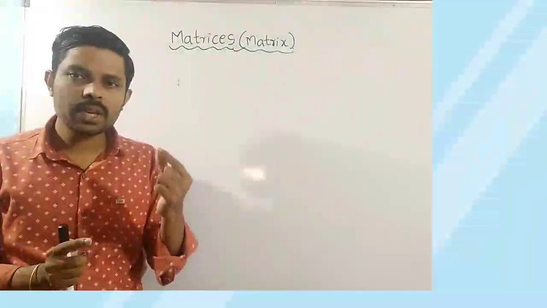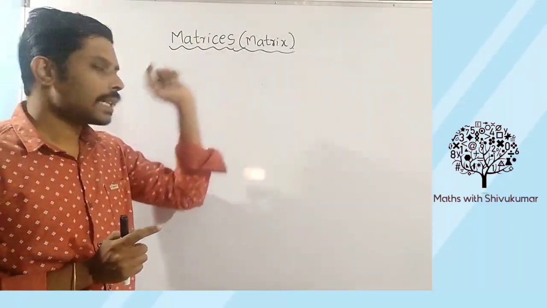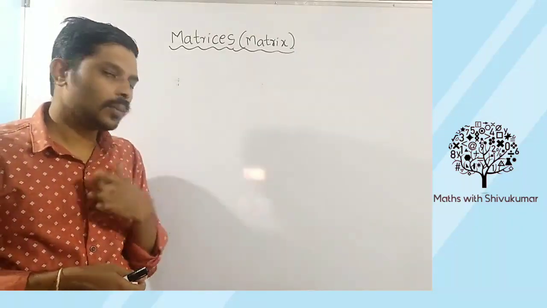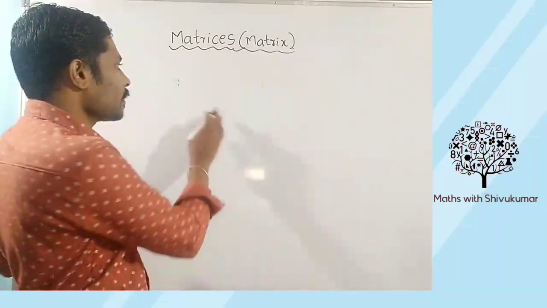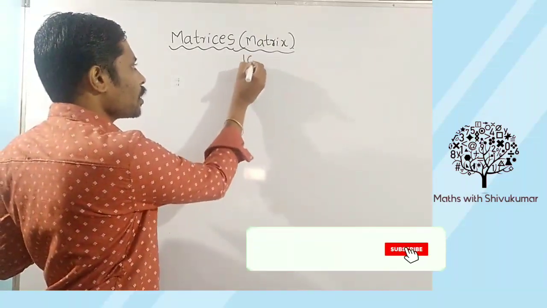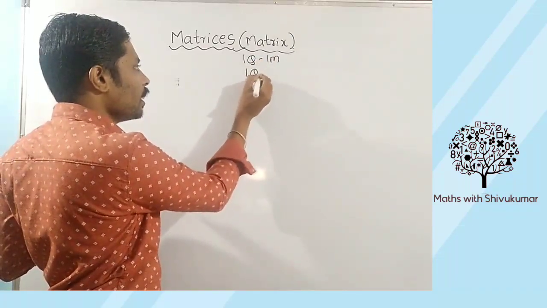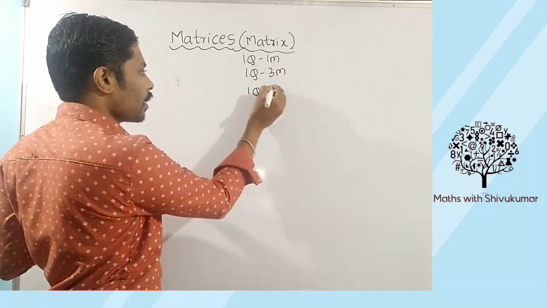So the first topic of your second PUC is matrices, or we will say it is matrix. Matrix is singular, matrices is a plural word. Students, from this matrices you are going to get one question for 1 mark in your annual exam, one question for 3 marks, and another question for 5 marks.